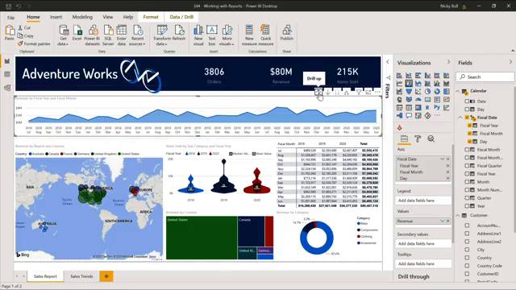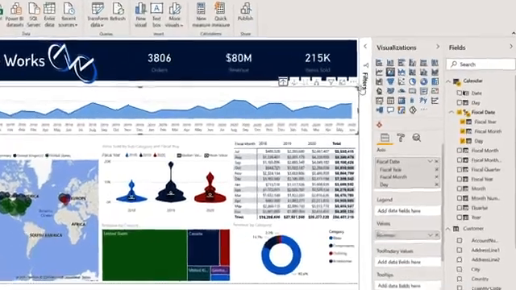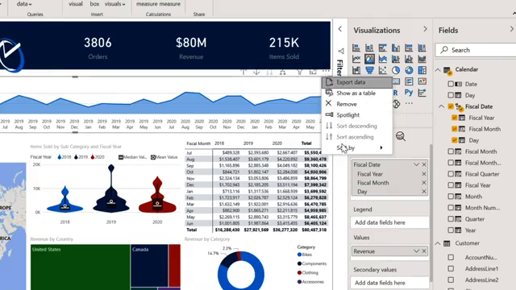And of course, you're not limited to dates with your hierarchies. You could have country data, whatever it is you need. Within the chart, it should have sorted by month and year. But if you find your sort order is not correct, if you come to the ellipsis, you'll see you have the option to sort. And I could sort by revenue or fiscal year and fiscal month. So just make sure that the sort order is set correctly for your visualization.